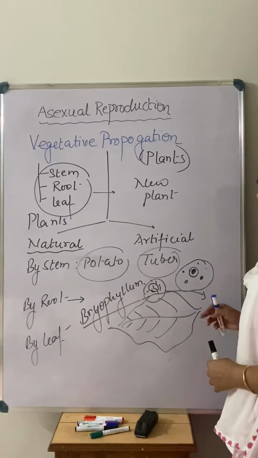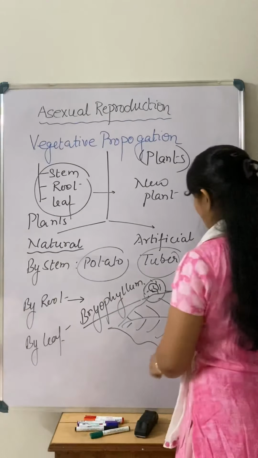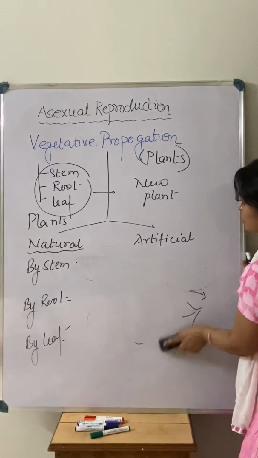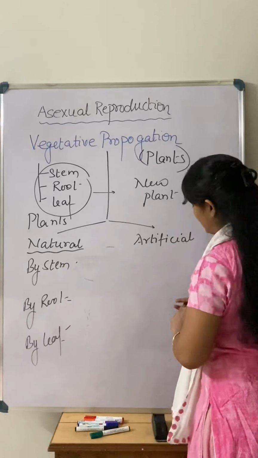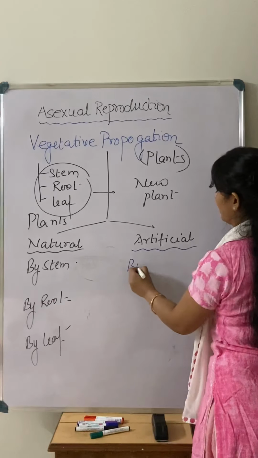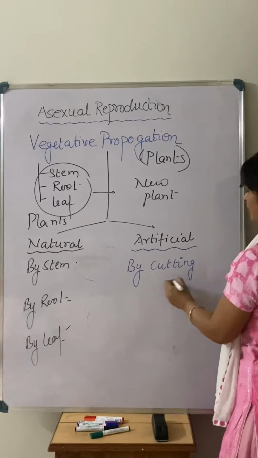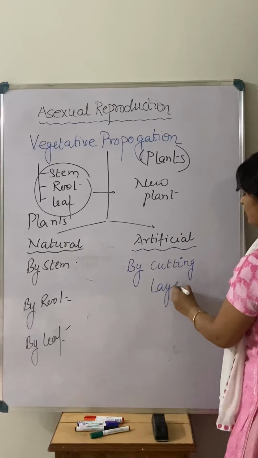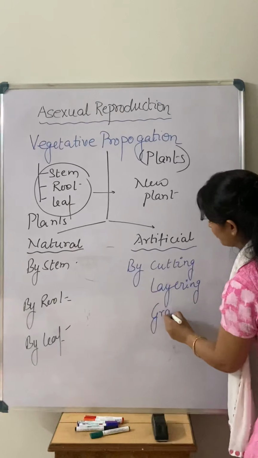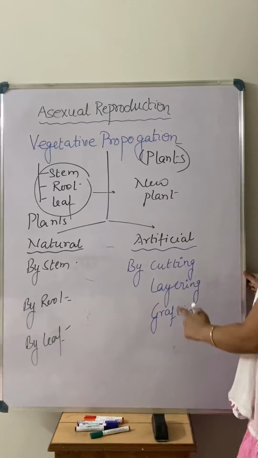That is the natural method. But when we talk about artificial vegetative propagation, the examples are runner, cutting, layering, and grafting. These are the examples that come under artificial vegetative propagation: by cutting, by layering, by grafting, right?